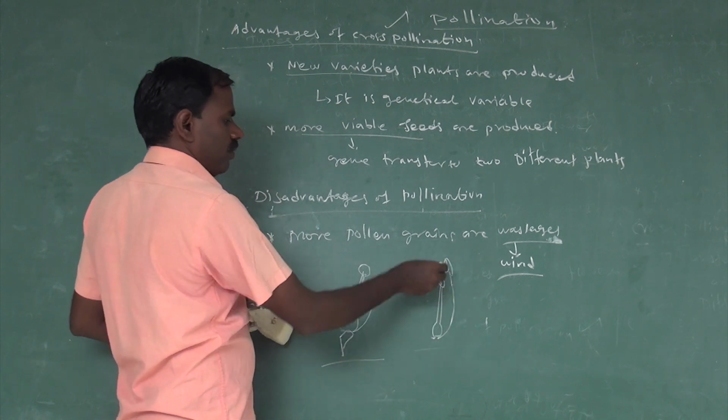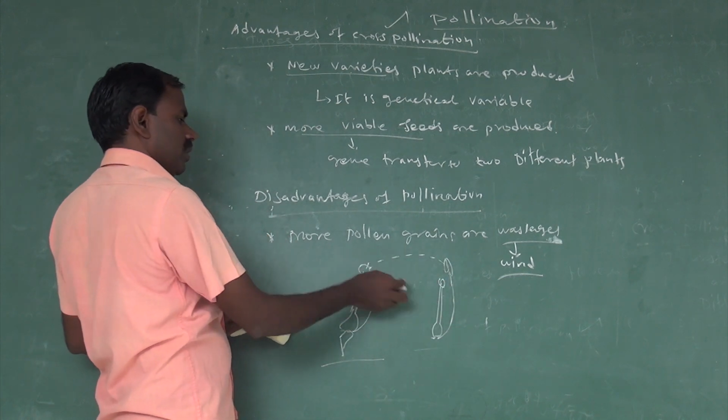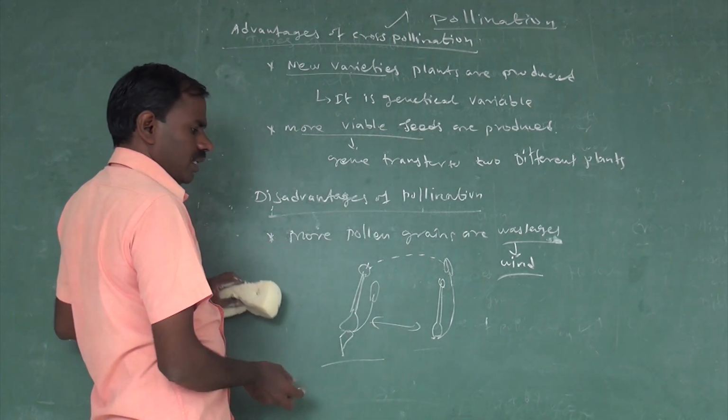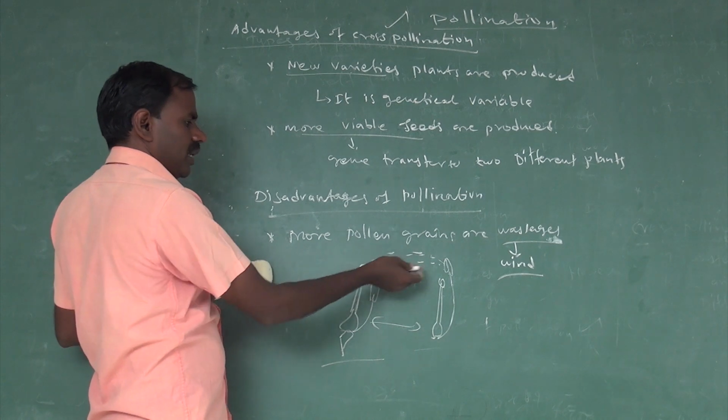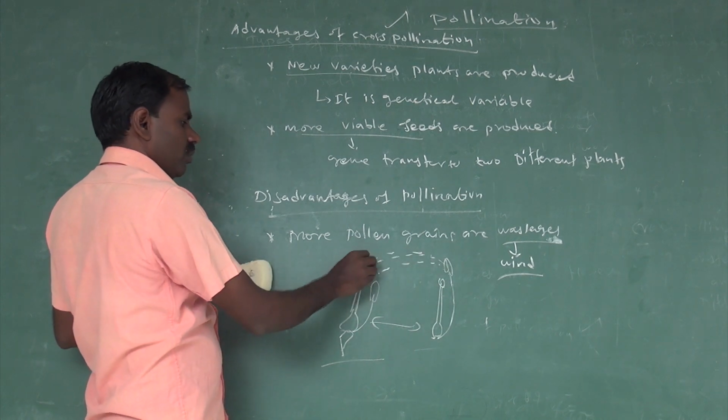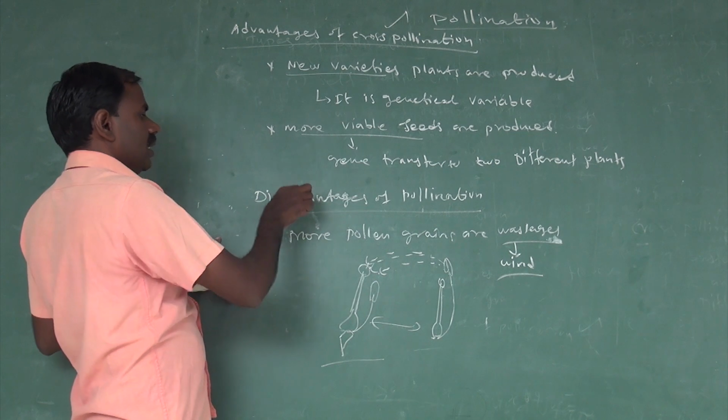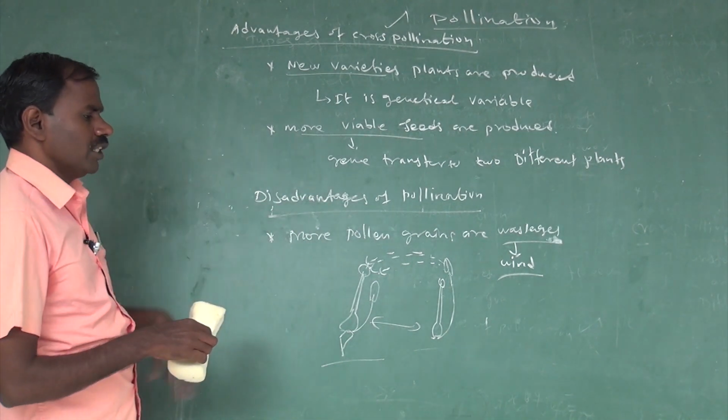The transfer of pollen grain from anther to stigma over a long distance happens only through the wind or some agents, so more wastage of pollen grains occurs. This is a disadvantage of the cross pollination process.